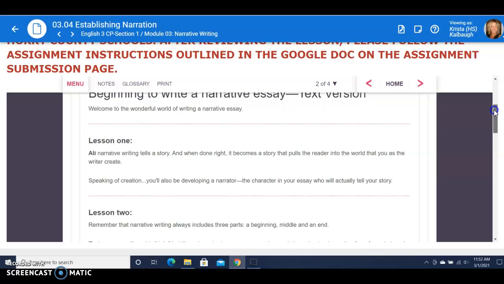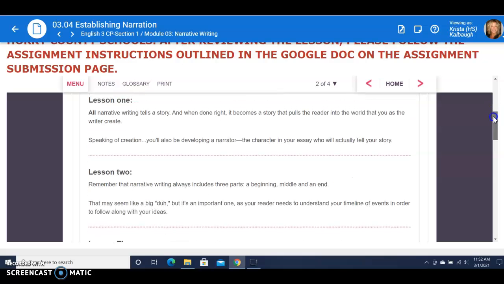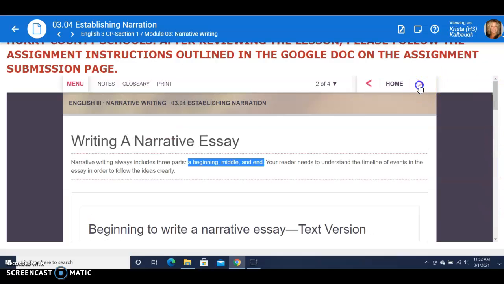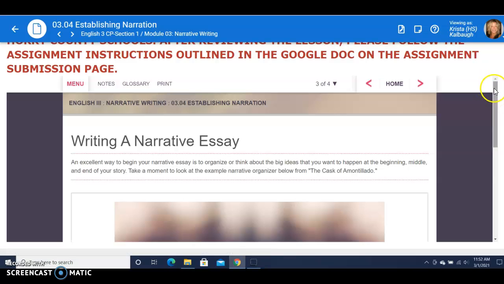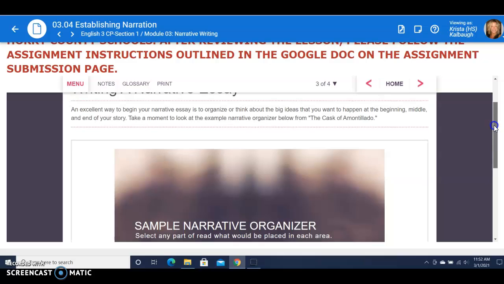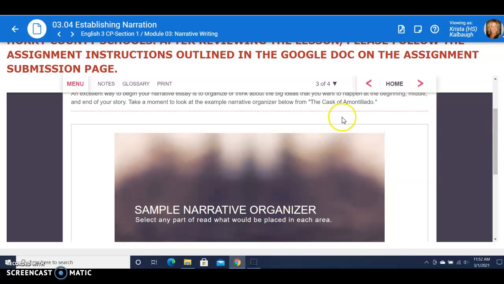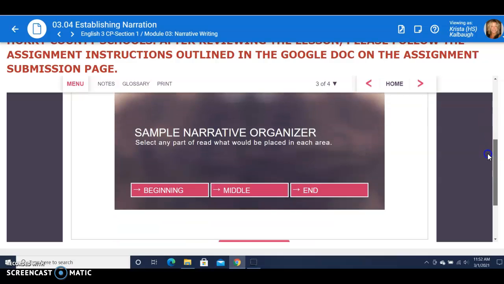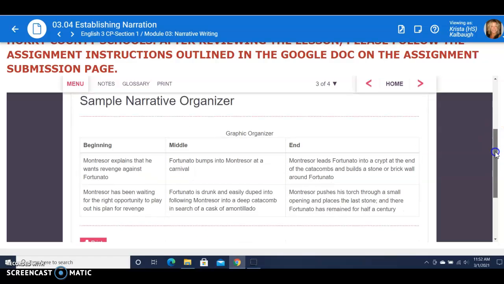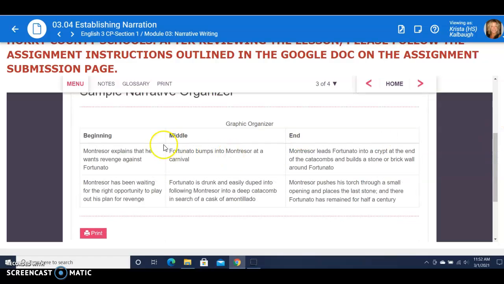If you'd rather not watch the video, here is the text to it. It's very short, so make sure you do it. Here are ways to begin your story that you're writing. And here's an example of the narrative organizer from The Cask of Amontillado. If you want to look at the text version, here's the beginning, middle, and end for the original story.